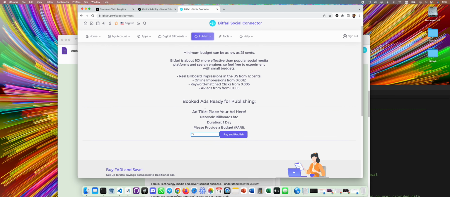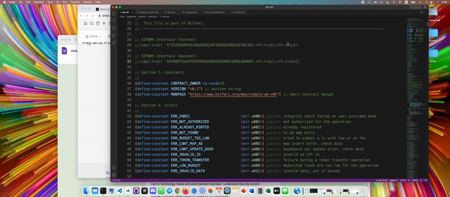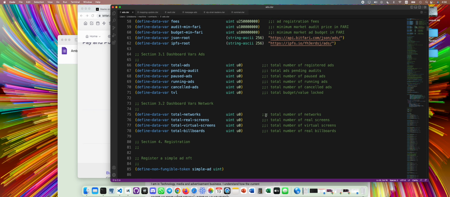Some wording needs to change. For example, this wording here is not taking the network yet. This needs to change. And the ad title needs to be dynamic, so this needs to change as well. We will change this. The duration is fine, and then when you click pay and publish, you will post the ad to the system. So yeah, tremendous progress. This thing is looking great.